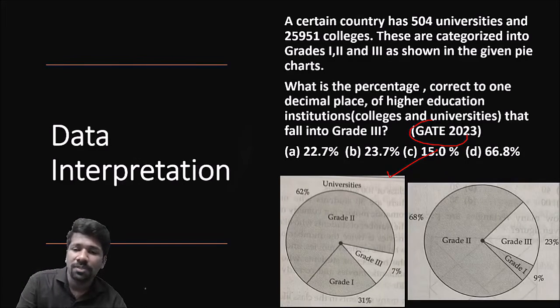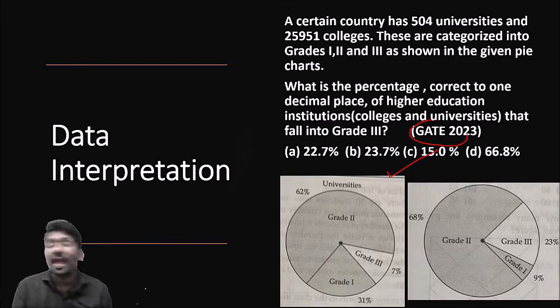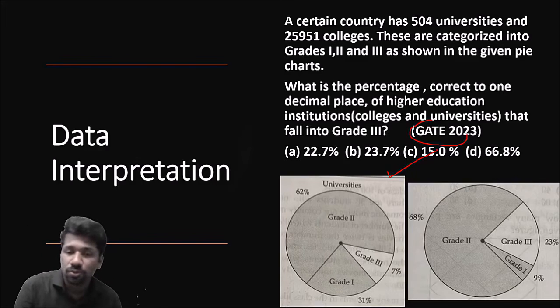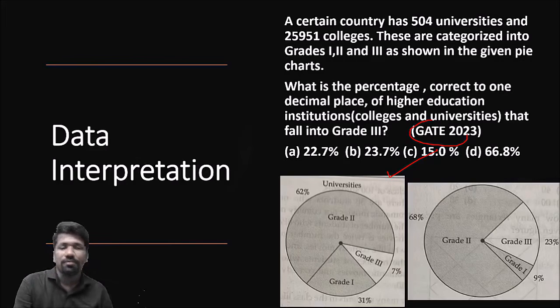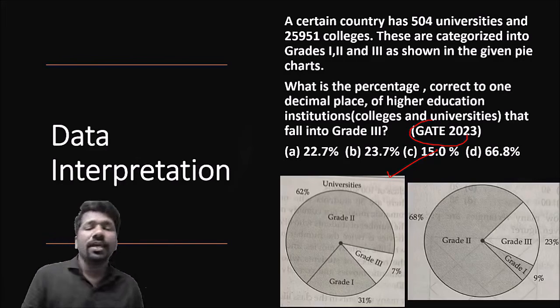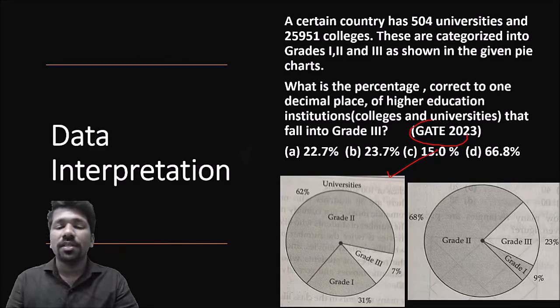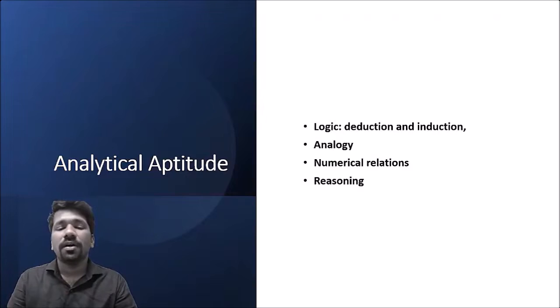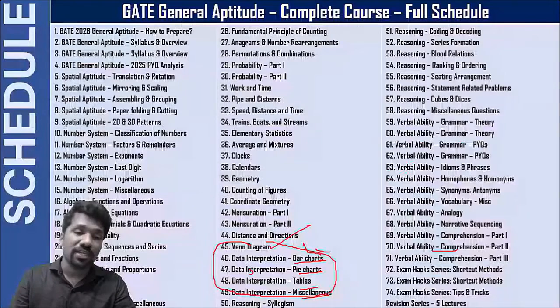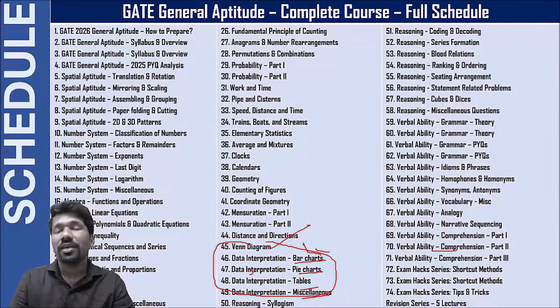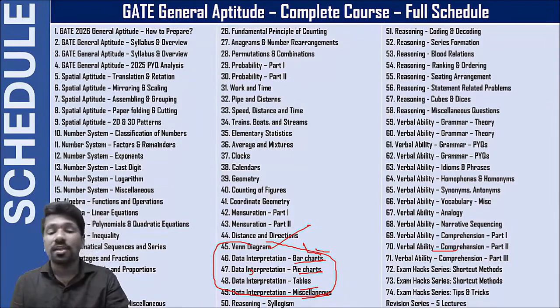Once they publish the question paper very soon, that is why I am waiting till March 1st for the topics to start. We can add the 2025 questions also to the lecture slides. That is why we are waiting for it. So anyway, this is clear, right? Data interpretation. This is a pie chart example. Similarly, bar chart, histogram, contour lines. In the GATE exam, contour lines especially came in multiple papers in the year 2017.